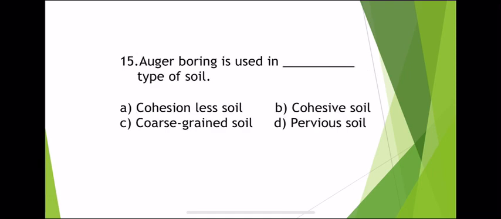Auger boring is used in which type of soil? Auger boring is used generally in cohesive soil. For coarse grained soil, that is non-cohesive soil, we go for wash boring. Auger boring is used in cohesive soil.